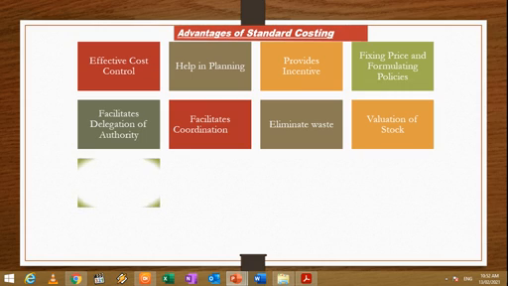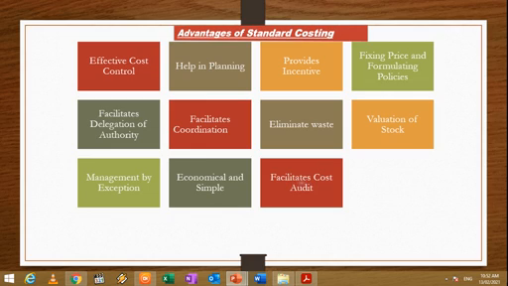Next advantage is management by exception. Reporting of variances is based on the principle of management by exception. Only variances beyond a predetermined limit may be considered by the management for corrective action. This also reduces the cost of preparing reports.